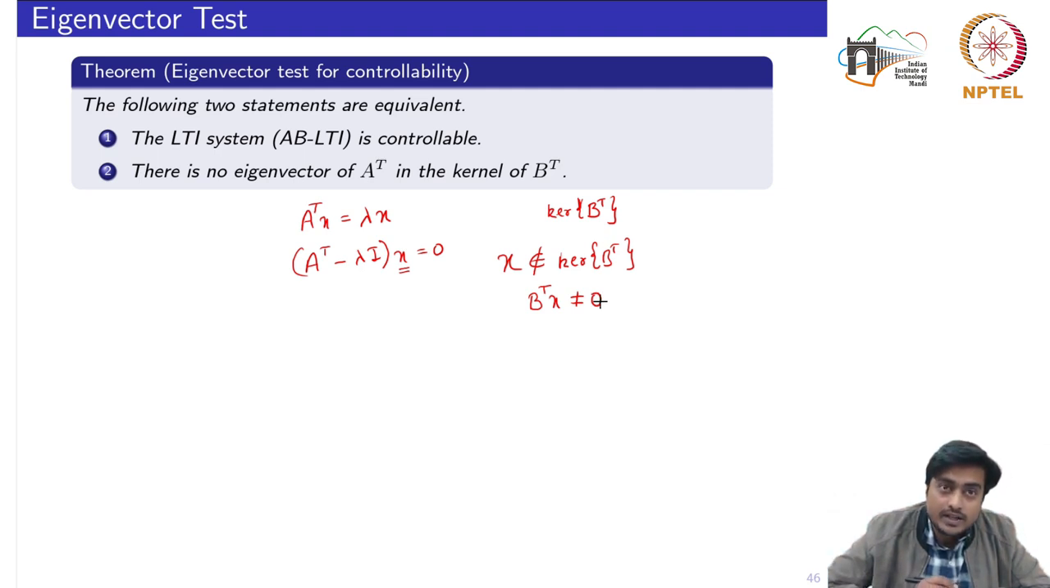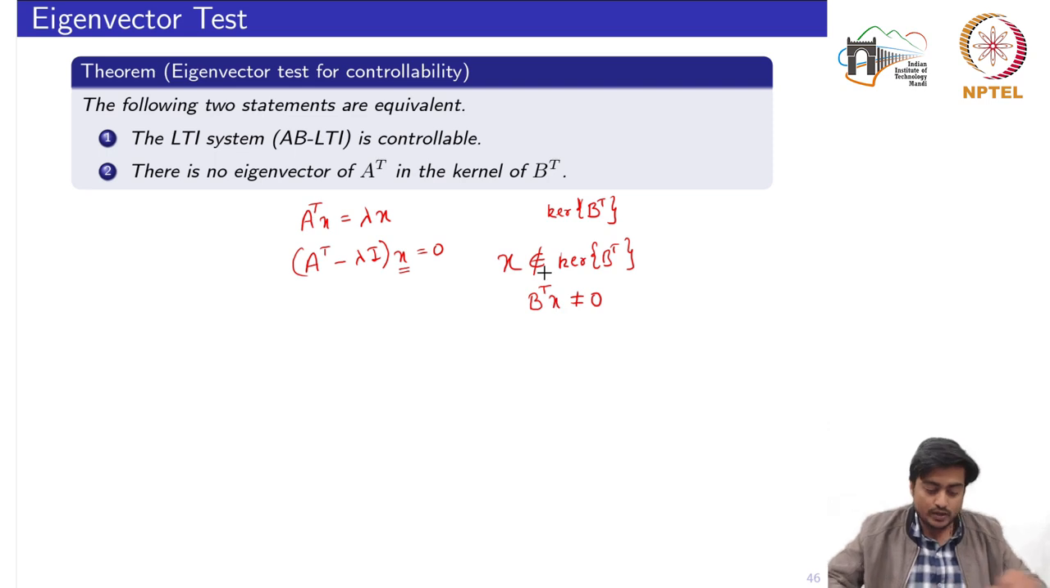Because if this eigenvector x belongs to the kernel of B transpose, then in that case we would have B transpose x equal to 0. So what we need to show here is that there is no eigenvector x which satisfies this equation but does not satisfy this equation. This is what we want to show here.